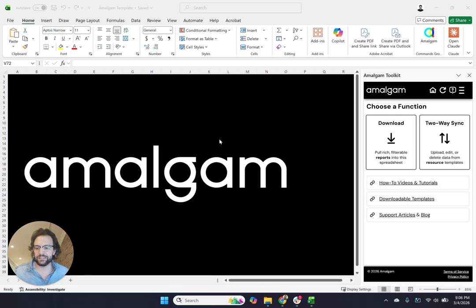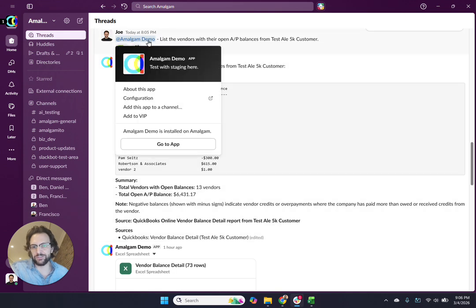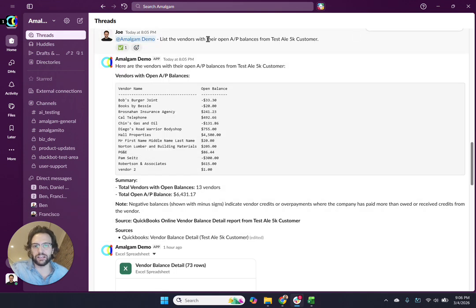So let's jump over to Slack and I'll show you what we've got. I just have my little Slack bot here. Right now it's called Amalgam Demo. We'll work on our marketing. But I just asked it to list the vendors in a particular QuickBooks account that had open AP balances. And here you go. It spit out the vendors.